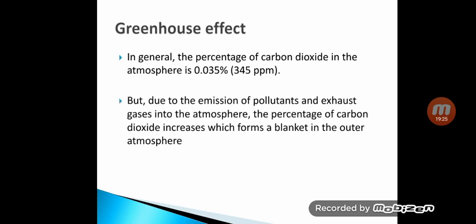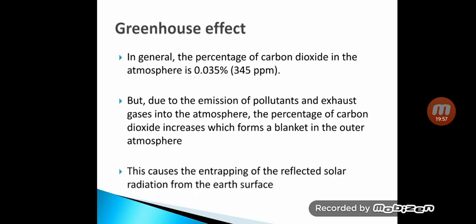However, due to emission of pollutants and exhaust gases, because of the burning of fuels, the percentage of CO2 increases beyond this, which forms a blanket in the outer atmosphere. There is a CO2 blanket outside the outer atmosphere.